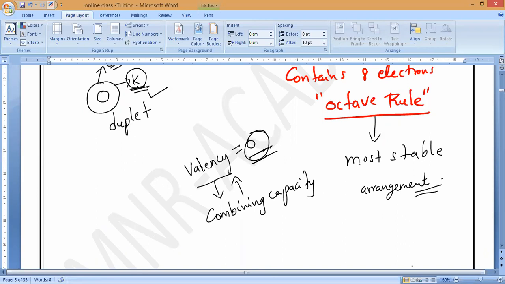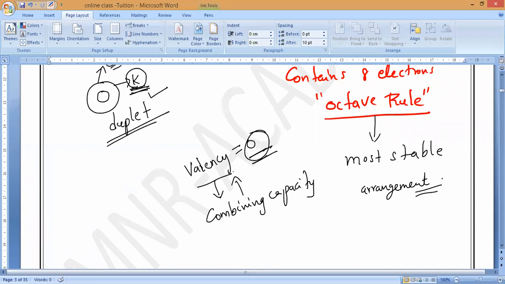So, 8 electrons in the outermost shell. If the outermost shell is the first shell and no other shells are present in the atom, only one shell is present, and that shell itself is the K shell. So what is that rule called? The duplet rule.